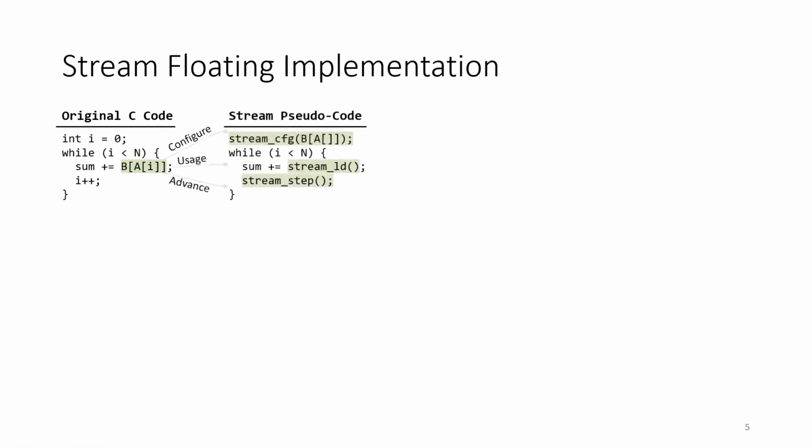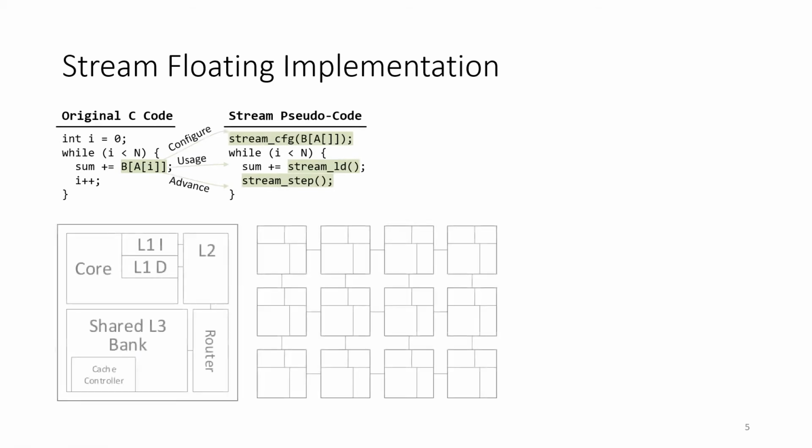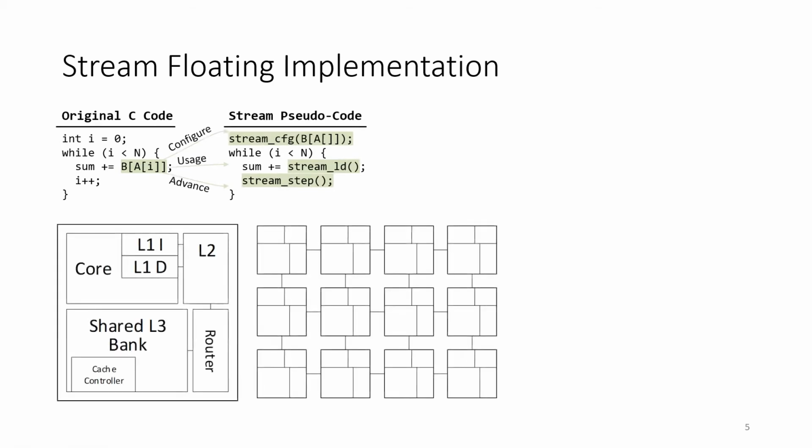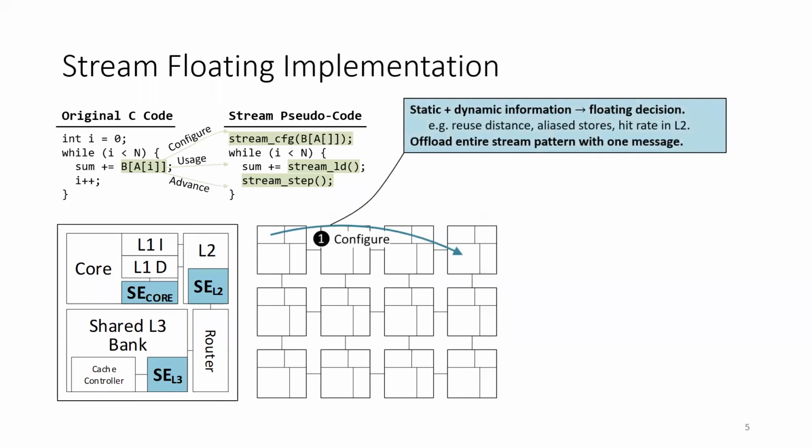As for implementation, here is a simple program that sums over indirect access B of A of I. In the stream ISA, streams are configured before entering the loop and managed with special load and step instructions. In the microarchitecture, we added stream engines to the core, the private L2 cache, and the shared L3 cache. The core stream engine determines if a stream is suitable for offloading by combining compiler analysis and dynamic history information, such as hit rate in the private cache, etc.